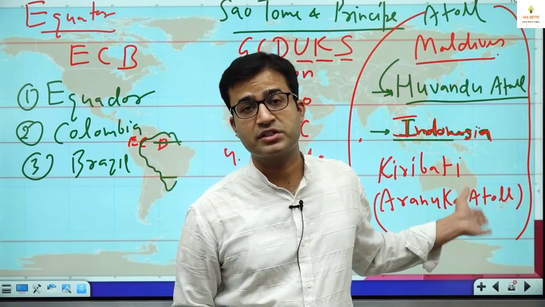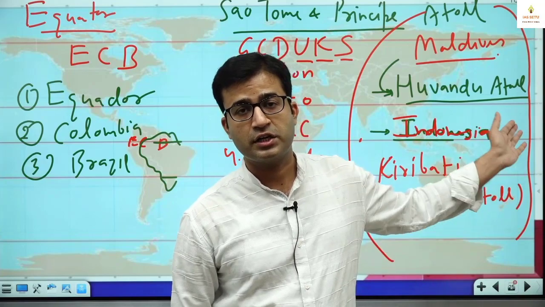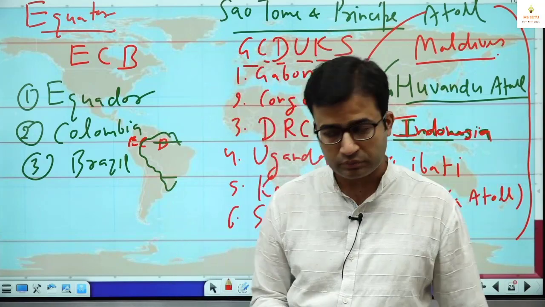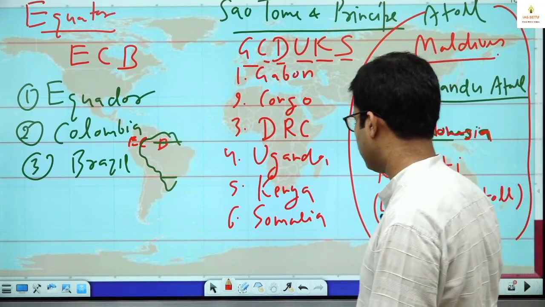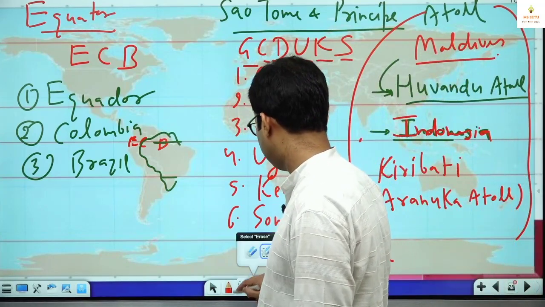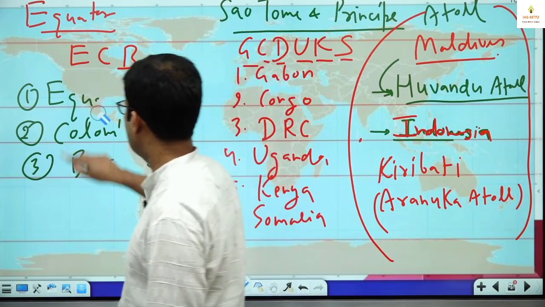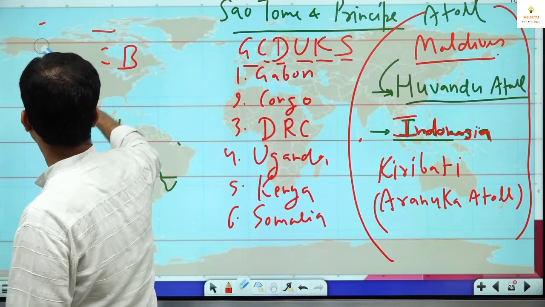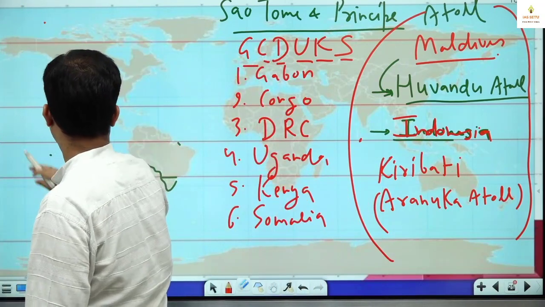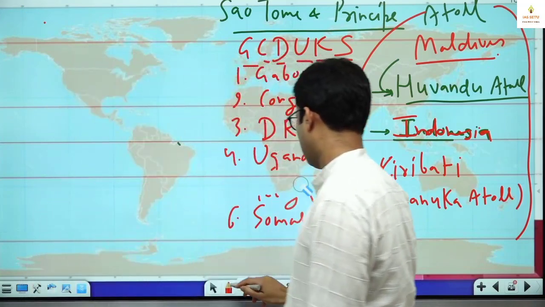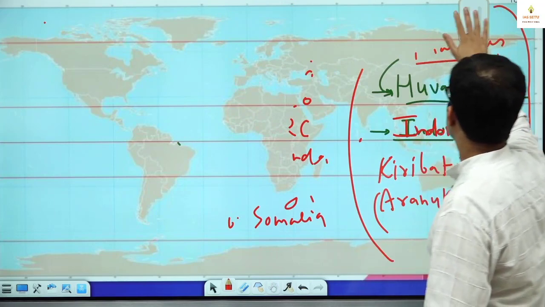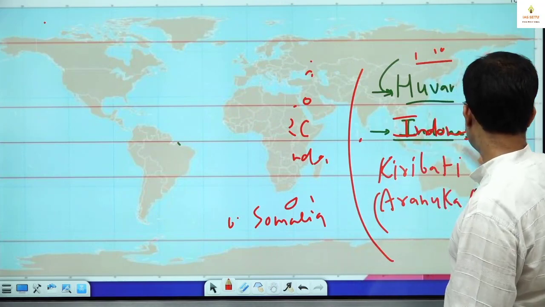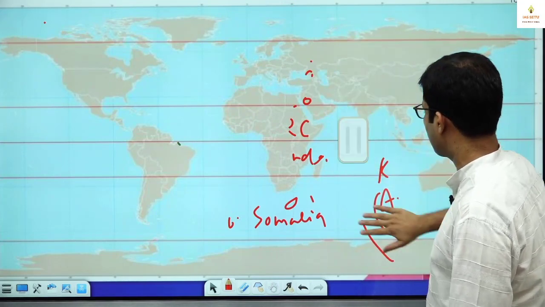After that, in Maldives, this is Huvadhu atoll. Then Indonesia, Kiribati, that is Aranuka atoll. Okay. After that we have the Tropic of Capricorn. So here we will see the countries from where this Tropic of Capricorn passes through.